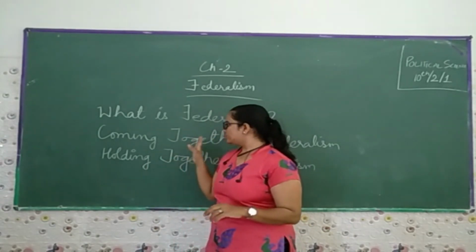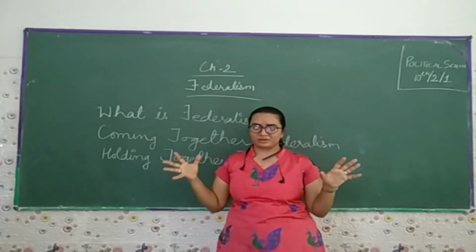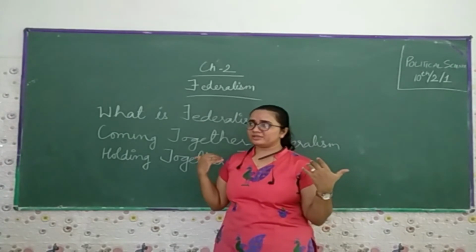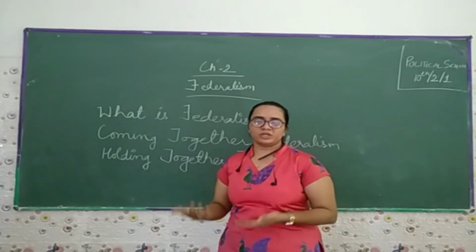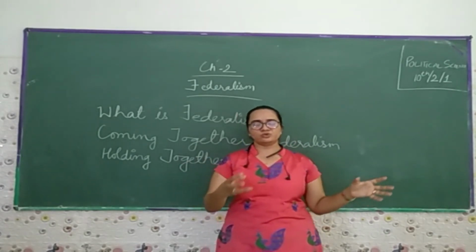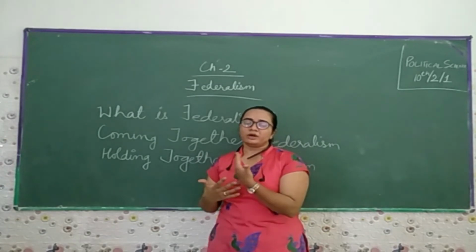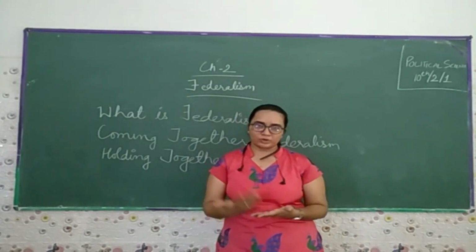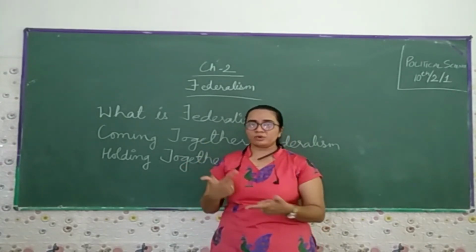Then there is coming-together federalism. Yes, all the governments come together. If we talk about the central and the state governments, they do the work and take collective decisions for the nation: what kind of work they want to do for the nation and what kind of work they do not want to do. They collectively decide what kind of plans and schemes they want to regulate.